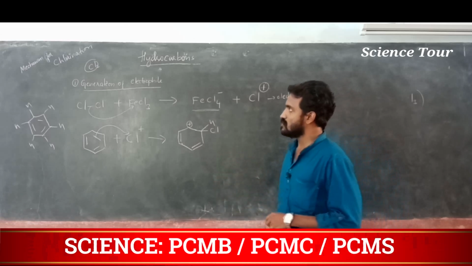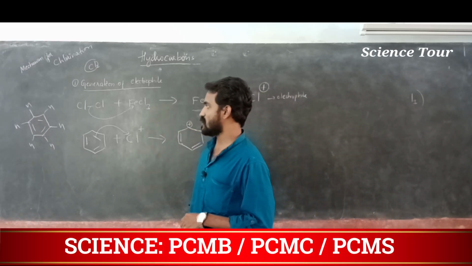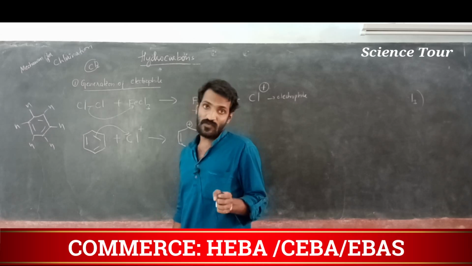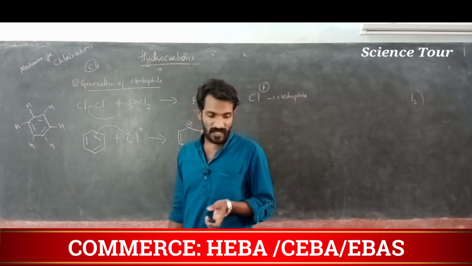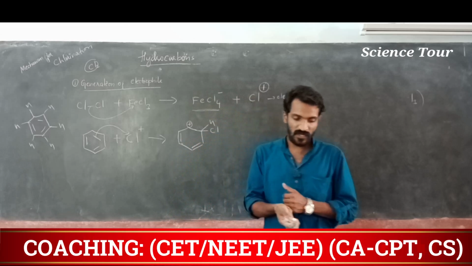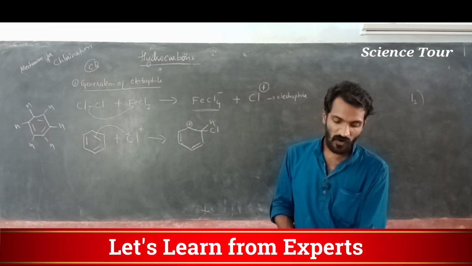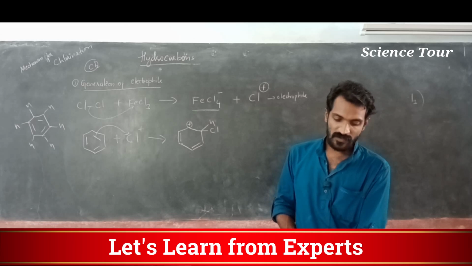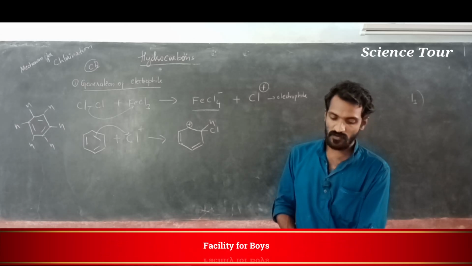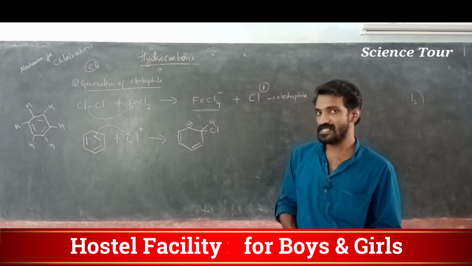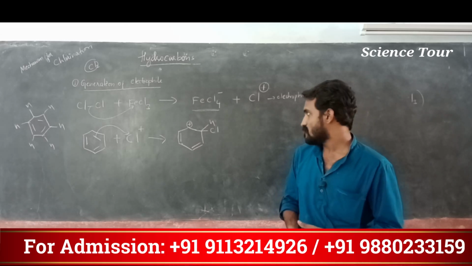First step, generation of electrophile. Second step you write, my dear students: electrophile attack on the benzene ring to form a carbocation, which is stabilized by resonance.